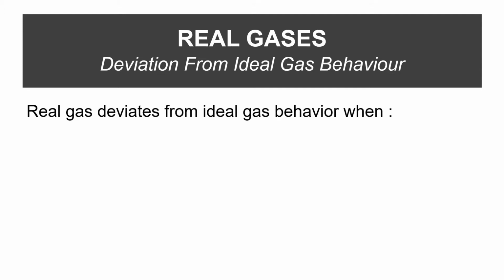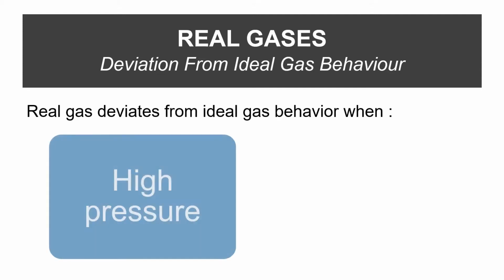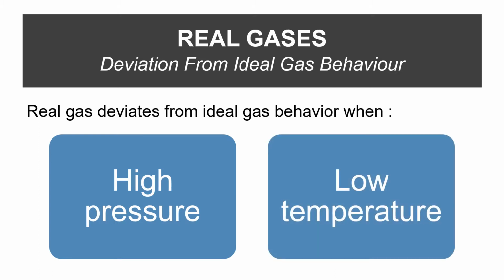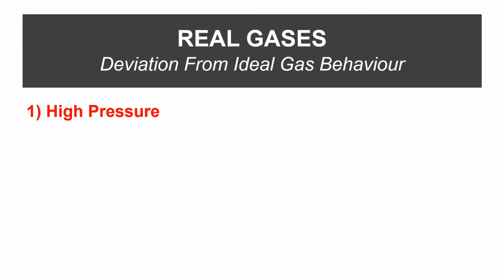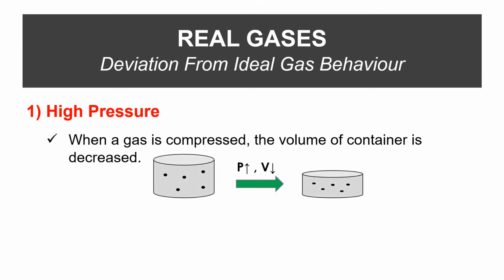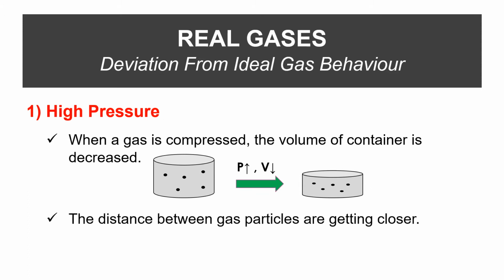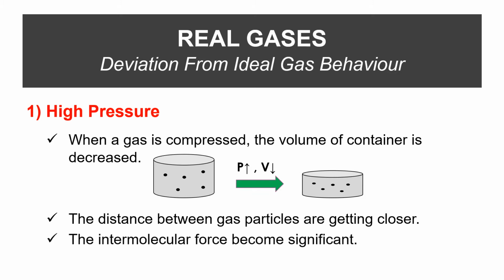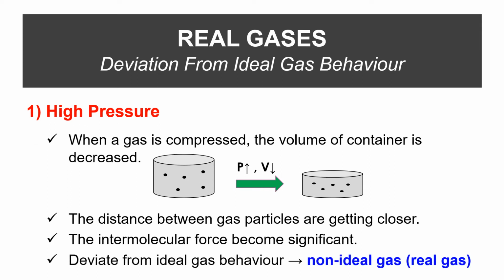Real gases deviate from ideal gas behavior when we apply a high pressure and low temperature. When a gas is compressed, the volume of the container is decreased. Thus, the distance between gas particles gets closer. When the gas particles are closer, the intermolecular force becomes significant. Therefore, the gas deviates from ideal gas behavior. They are known as real gas.